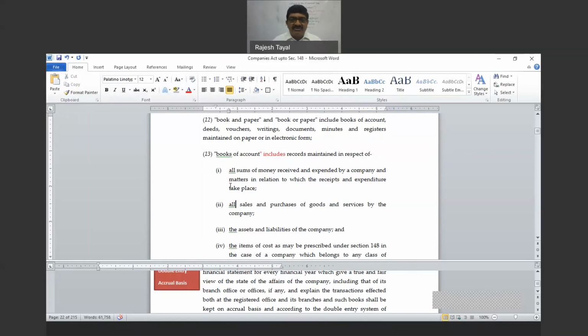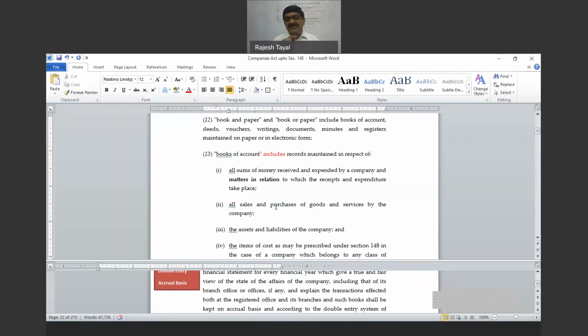So matters in relation, this is also something important because you just cannot say that debits and credits, this is received, this is spent. In relation to what it is received, in relation to what this is spent, that should also be recorded properly. So the amount received as capital, that will be credited in the capital account. Amount received for the sale of the goods or providing the services, that will be credited as a revenue income. So the reason for every transaction or the background of every transaction should also be recorded. This is all sales and purchase of the services.